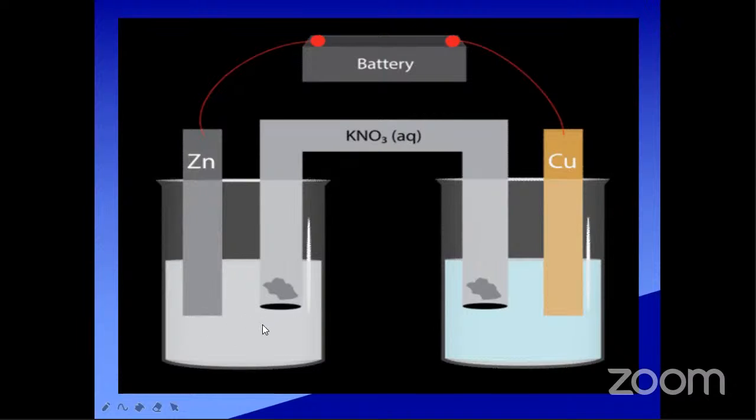If one solution does not have ions, it does not conduct electricity. This is an electrode and this is a non-electrolytic solution. How will current flow here? When ions are there, it is called an electrolyte.